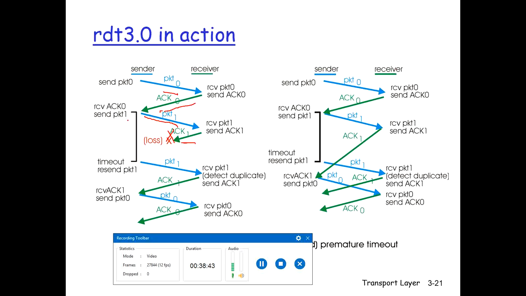So during the timeout time, the receiver does not receive the acknowledgement. So what will the sender do? It will send the packet again to the receiver. So this introduces the possibility of duplicate data packets at the receiver side. Now when the receiver detects the duplicate packet, duplicate for packet 1, it sends the acknowledgement 1 again.